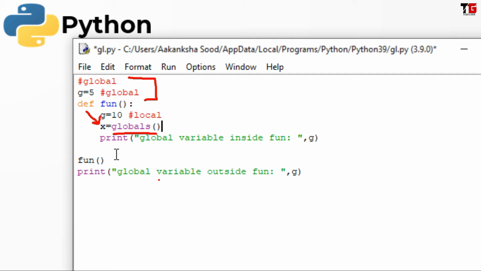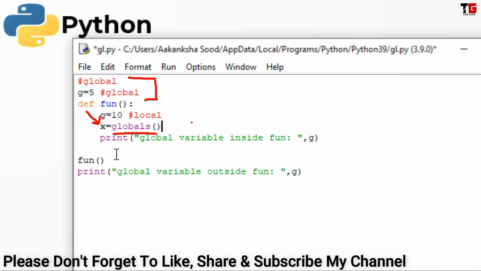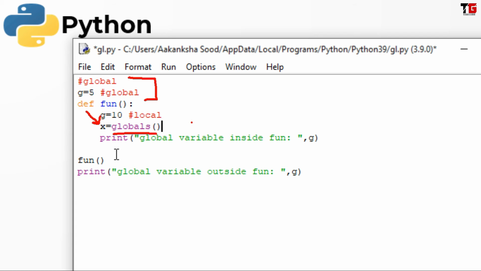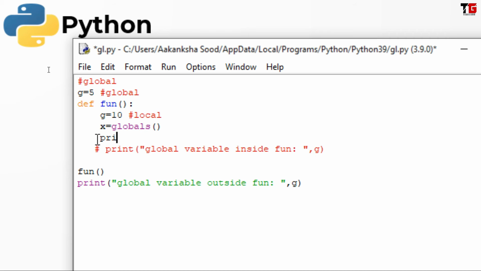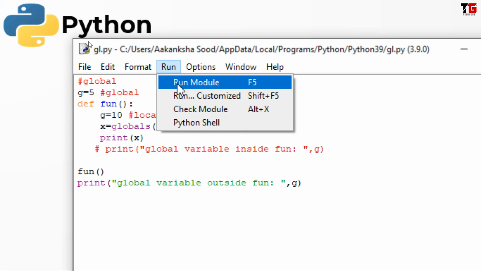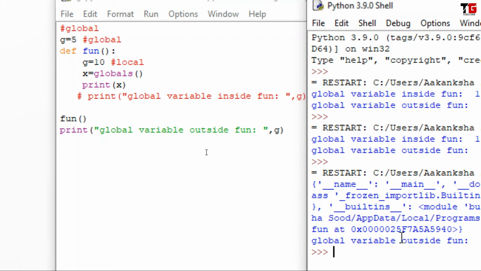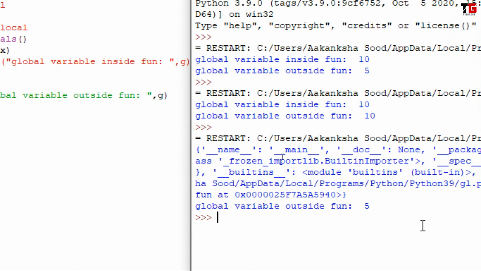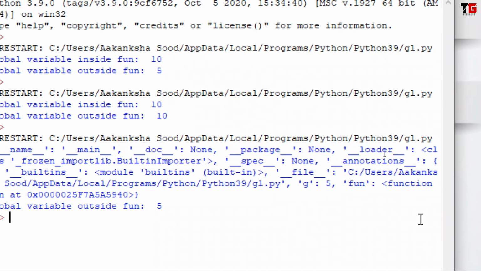If we declare 10, 20, 30, how many global variables? And some default variables are also working as global. It will get the value of all the global variables and store it in x. Let's print x and see. I save the program. I run the program. Look at this, friends. So we got so many values for x.